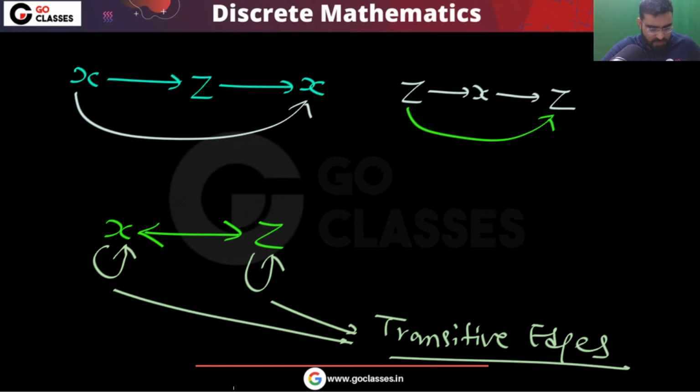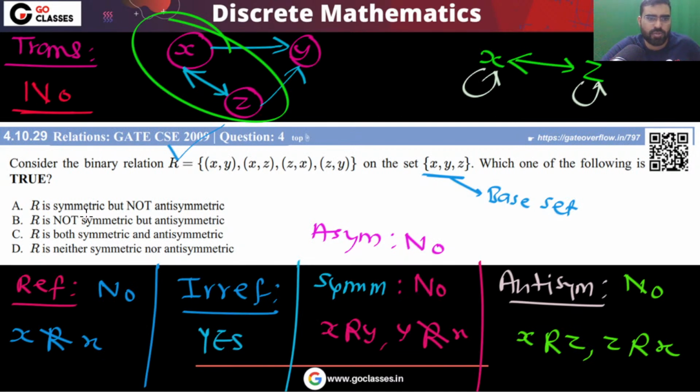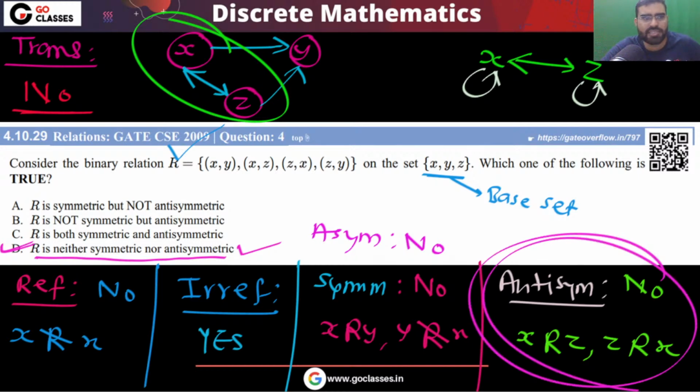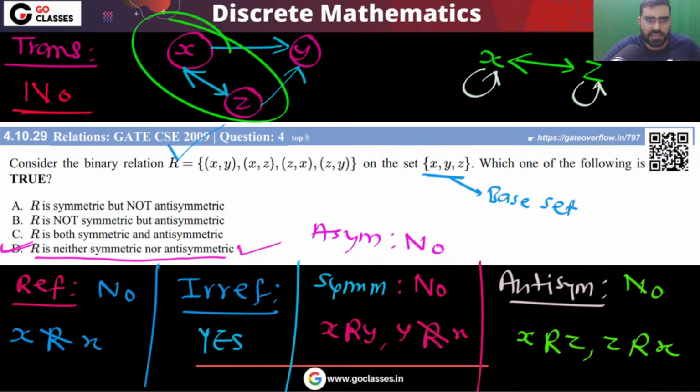So finally, the answer is that the relation is not symmetric and not antisymmetric. So neither symmetric nor antisymmetric. The answer will be option D. And what about equivalence relation? This is not an equivalence relation because it is not symmetric, not reflexive, and not transitive. What about a partial order relation? This is not a partial order relation because it is not antisymmetric. So this relation is neither an equivalence relation nor a partial order relation.